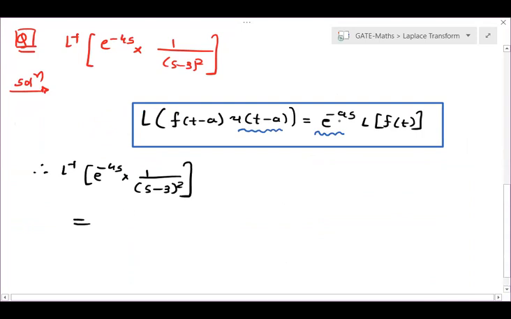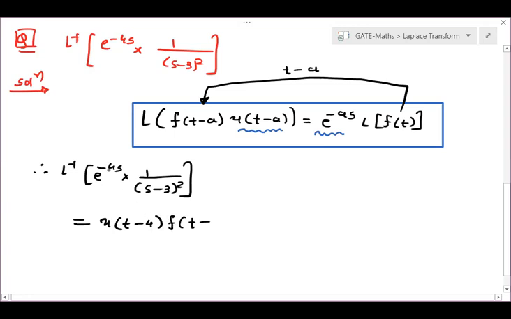So here e to the power minus as means it should be u of t minus a, u of t minus 4, I got it. Then f of t minus a. In the earlier case we were adding a, now moving from here to here, I have to subtract a, right? So this should be your f of t minus a. What is your a, students? 4. So it is your f of t minus 4.